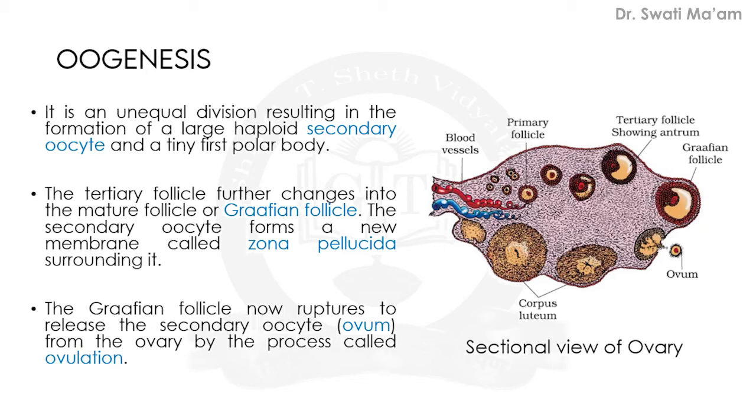Here in diagrammatic form, you are able to see the names of different stages of development of the ovum. Starting with the primary follicle converted to the secondary follicle, then the tertiary follicle, and the tertiary follicle shows a cavity which is known as the antrum. So the antrum is very clear. Then this tertiary follicle changes to the Graafian follicle, and after maturation of the Graafian follicle, the ovum is released.